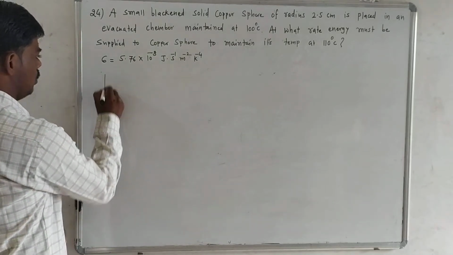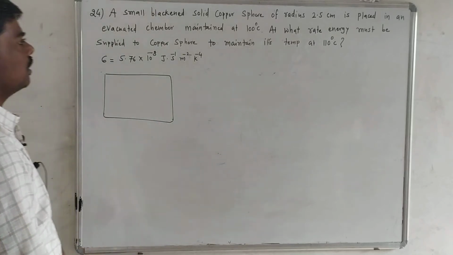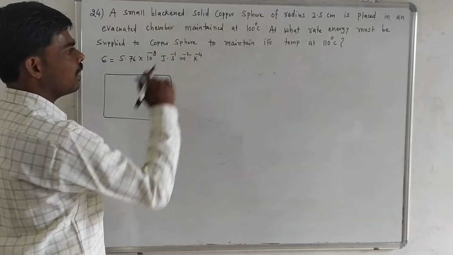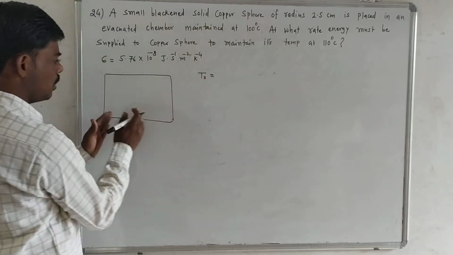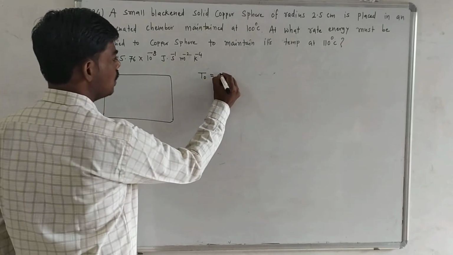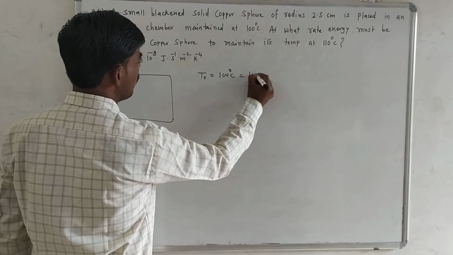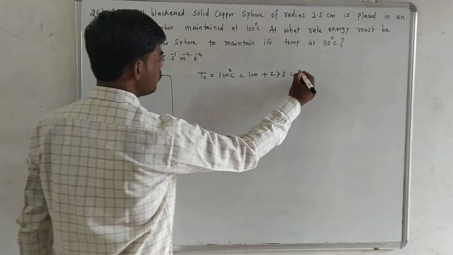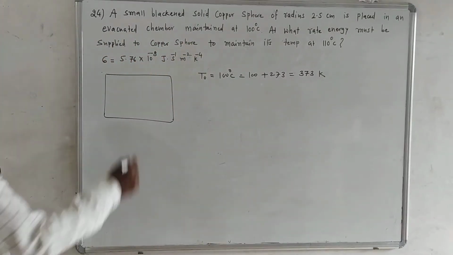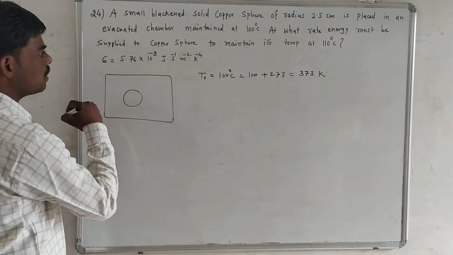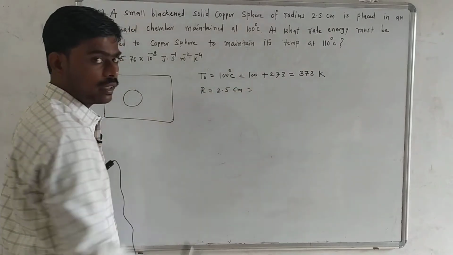So we can consider that this is an evacuated chamber and this chamber is maintained at 100 degrees Celsius. That means the temperature of the chamber becomes the surrounding temperature. It is 100 degrees Celsius. So in Kelvin it becomes 100 plus 273, that is 373 Kelvin. Then in this evacuated chamber there is a copper sphere. The radius of the copper sphere is given to you as 2.5 centimeter.